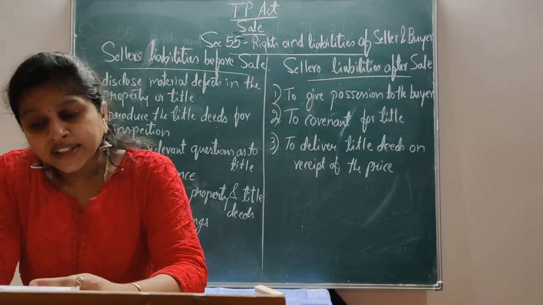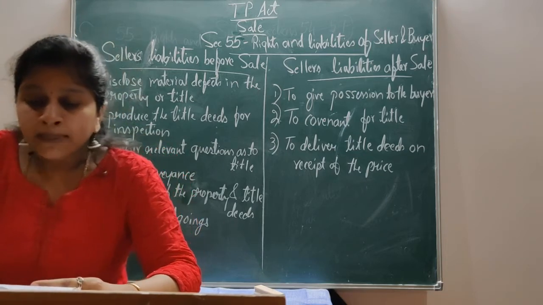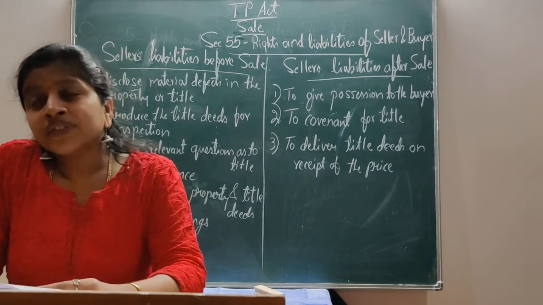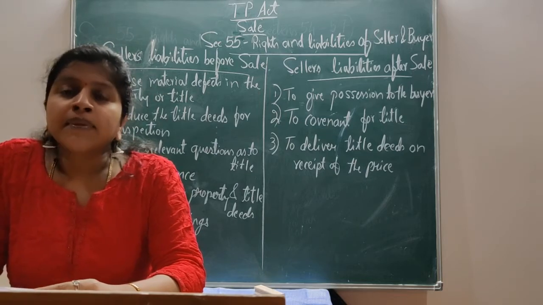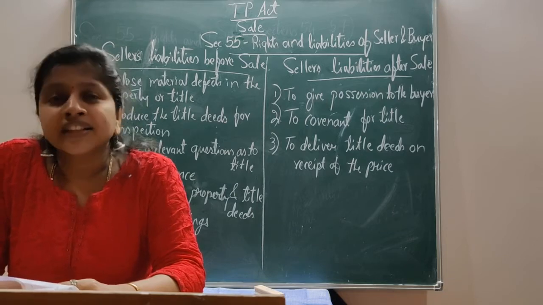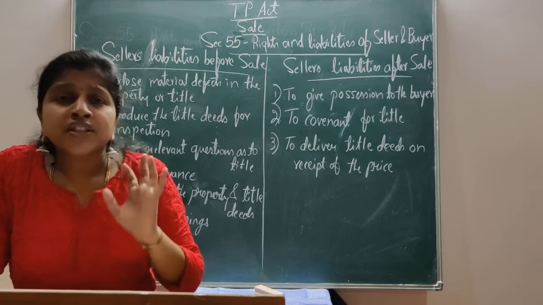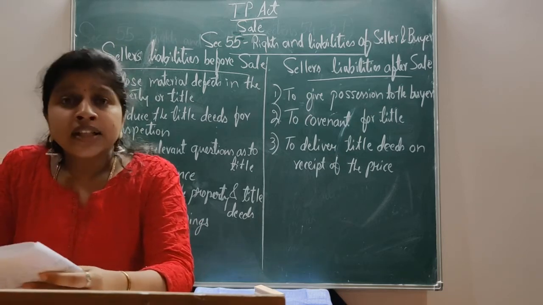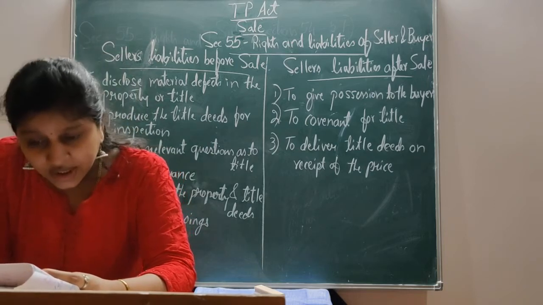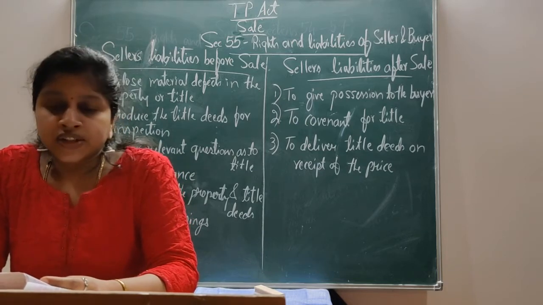And the latent defect is one the buyer would be unaware of, because it is not visible or not apparent. At that time it is the duty of the seller to disclose the defect to the buyer. That is called a latent defect. It is the latent defect which is to be disclosed to the buyer by the seller, not the patent one. And under this section, the seller has a duty to disclose only the latent defect.